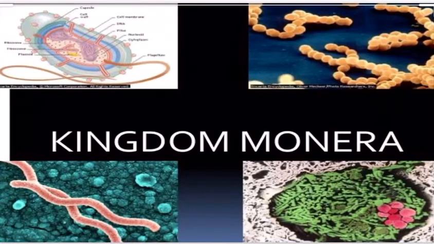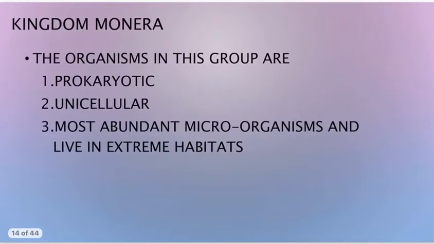Remember that. And kingdom Monera, you can remember it as the bacterial family. So two major groups of Monera will be there. They are called Archaebacteria or Archibacteria. This is ancient bacteria. And the second one is Eubacteria. Eubacteria is further divided into two types, that is bacteria and cyanobacteria. Some other groups of Monerians are Mycoplasma, Rickettsia, and Actinomycetes. So basically, kingdom Monera means it is the bacterial family.